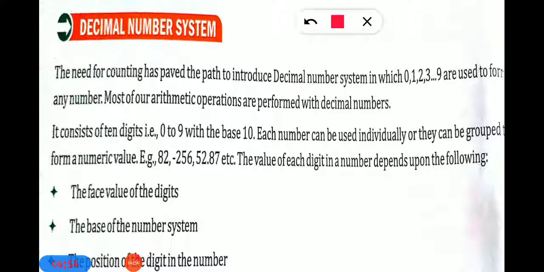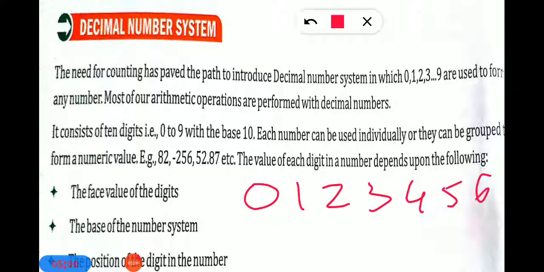0 to 9. So 0, 1, 2, 3, 4, 5, 6, 7, 8, 9. Okay, how many digits are there? 1, 2, 3, 4, 5, 6, 7, 8, 9 and 10. In 0 to 9 there are 10 numbers.